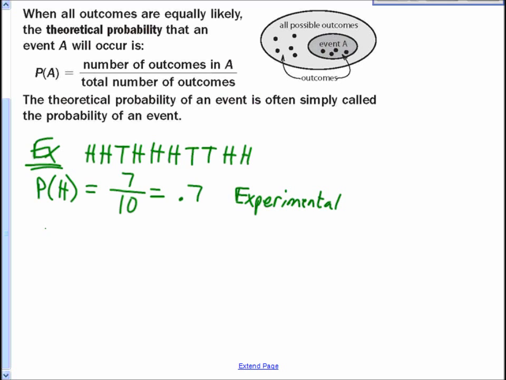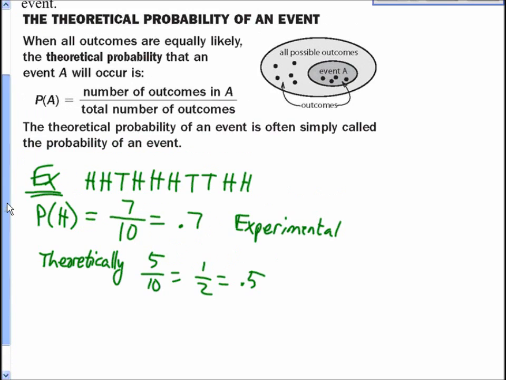Whereas theoretically, if we were to do it 10 times, we're expecting half of the time, or 5 out of 10, a 1 in 2 chance, theoretically, to get a heads. All right, so theoretically can be different than experimental, and obviously as you do it more and more times, your experimental probability will approach your theoretical probability.